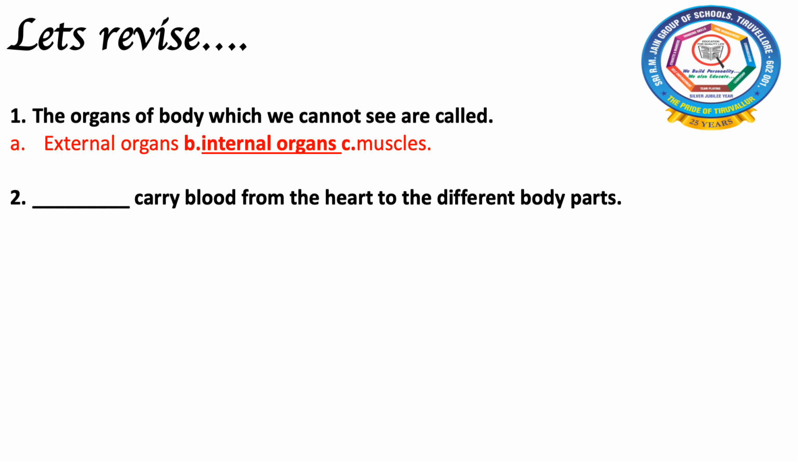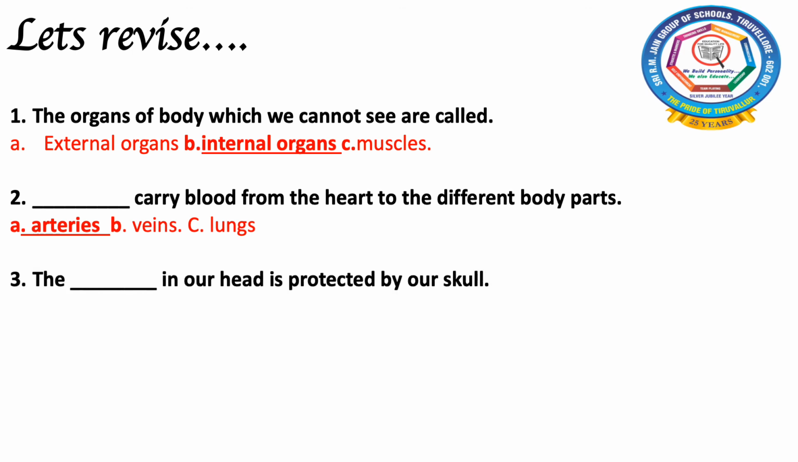Dash carry blood from the heart to the different parts of body. Options are A. Arteries, B. Vein and C. Lungs. So arteries are the blood vessels that carry pure blood to all the parts of our body. Answer is arteries. The dash in our head is protected by our skull. So do you know the meaning for skull? I have told you that skull is a hard bony structure which is present inside our head. The options are heart, lungs and brain. The answer is brain.